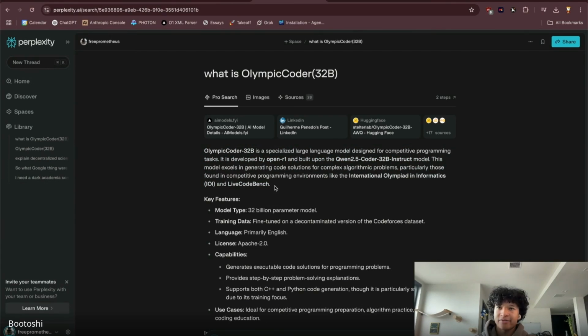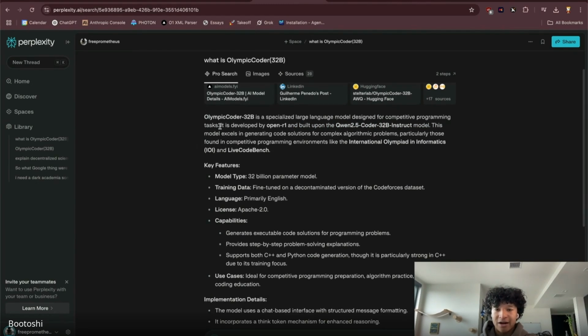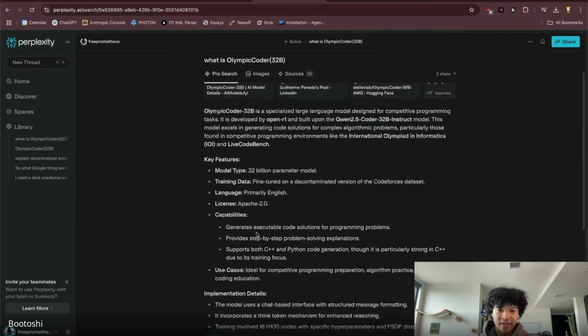They usually have this training cutoff, this knowledge cutoff, where most AI models' knowledge stops. Like I think 2023 range. So like Perplexity or internet research allows these AI models to just search the internet for you. So Perplexity searched the internet for me, found out what Olympic Coder was, and now it gives it back to me in terms of information.